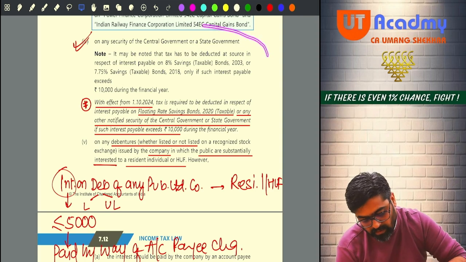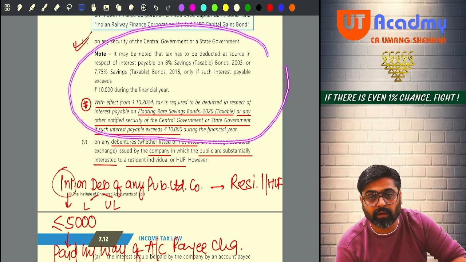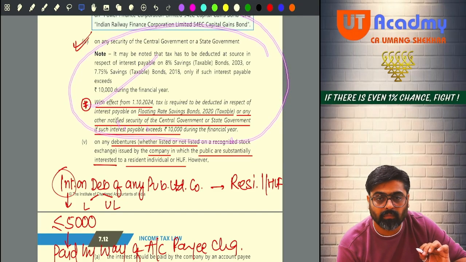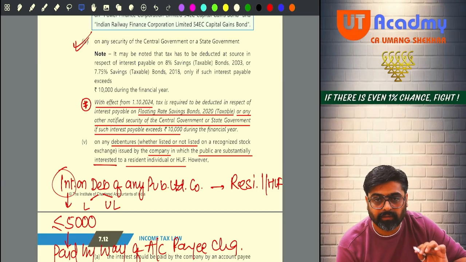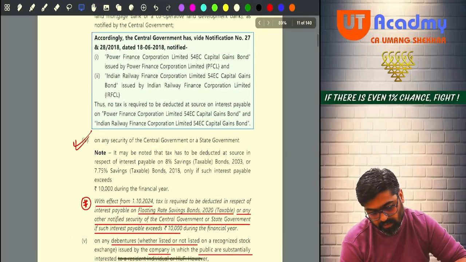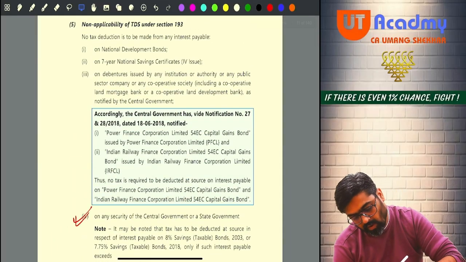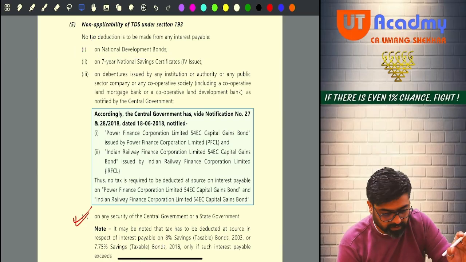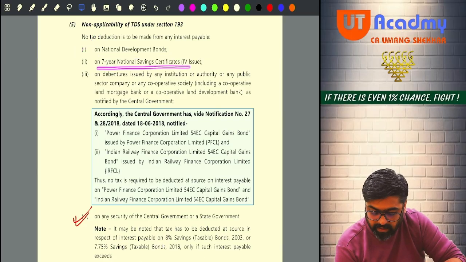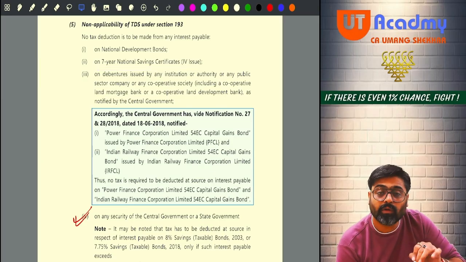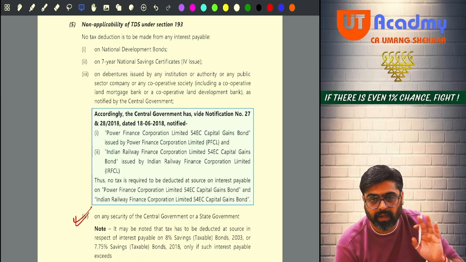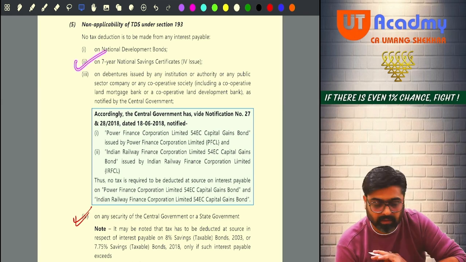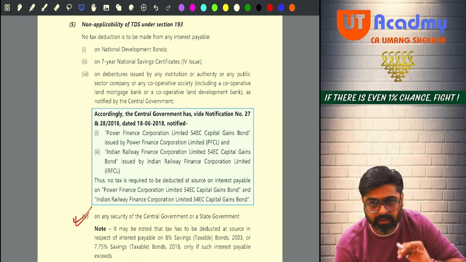So please remember, because this time there is an amendment here. They can ask you floating rate taxable bonds, savings taxable bonds, yes or no? 2020. Okay. Now pay attention. All these, one, national development bonds, you are getting any interest, no TDS will be deducted. 7-year NSC, which was the fourth issue of the NSC, on that whatever interest is coming will also not be liable for any TDS.